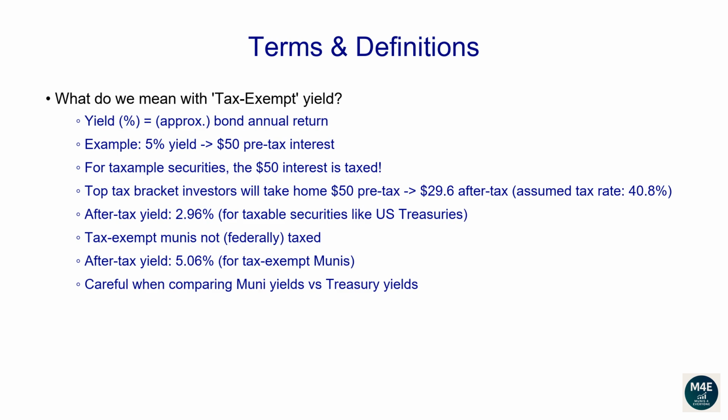On the other hand, most, but not all, municipal bonds, aka Munis, are usually tax-exempt at the federal level. That means the full 5% yield from a Muni bond stays in your pocket. No federal tax is taken out. This is very important to keep in mind when comparing municipal bonds that offer a tax-exempt yield versus the yield of taxable securities, like US Treasuries and corporate bonds.